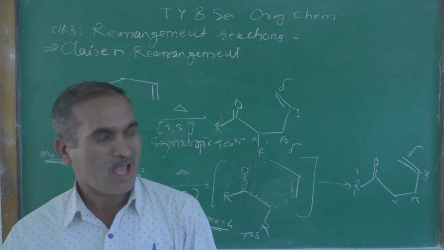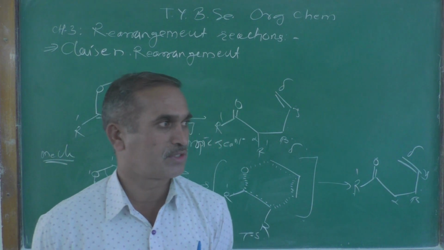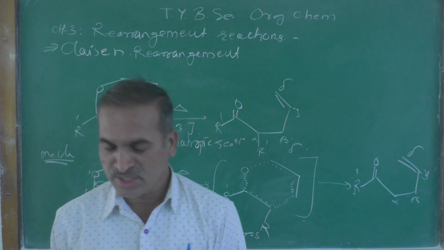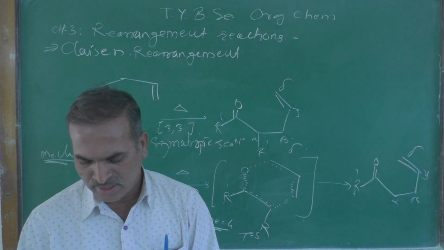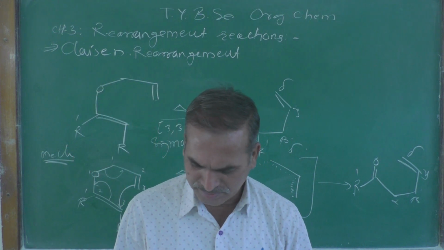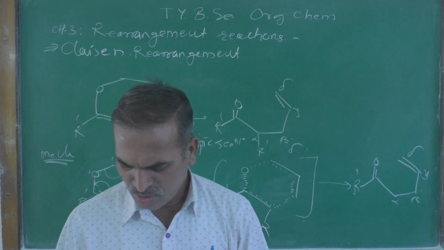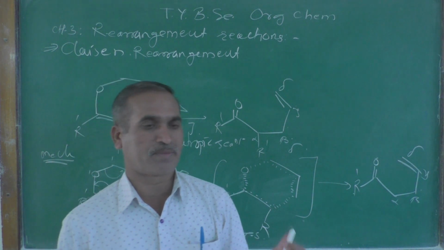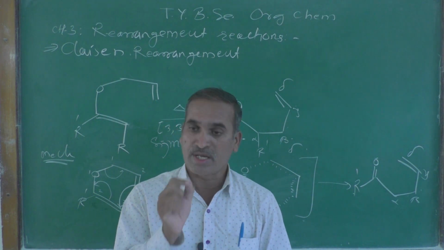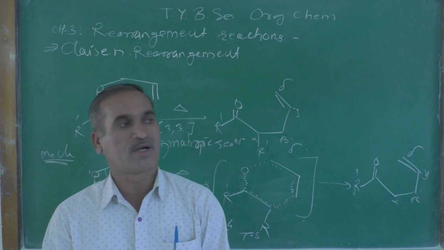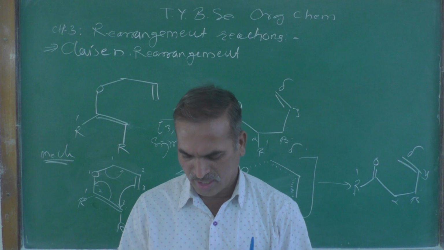Polar solvents can accelerate this kind of reaction, and non-polar solvents can suppress or decrease the rate of such reactions. Claisen rearrangements are common and have wide application. As I already told you, there is a formation of a new carbon-carbon bond, and therefore it has wide application in organic compounds.